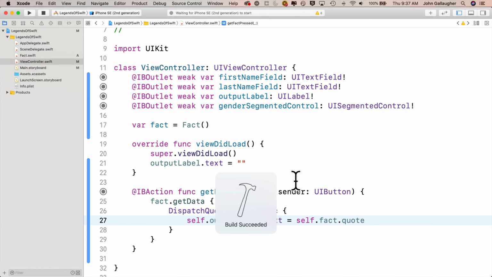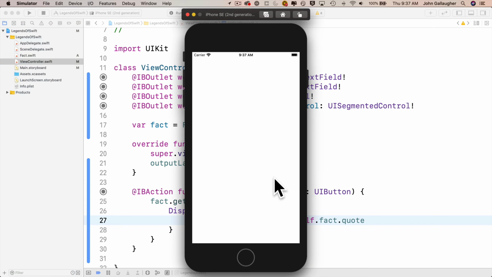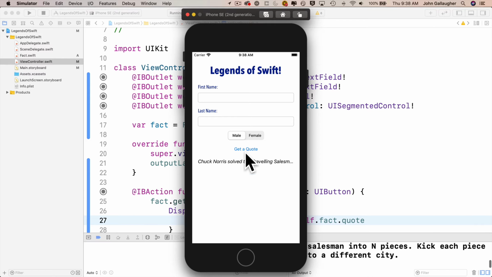Build succeeded. It's hammer time. The UI is looking good. Let's click get a quote. Hey, we see the results printed down below. We also see a quote here, but we get a ... at the end. Our label is not extending down below even though we set it to lines equal 0. We can click that a few times and we see that continues to happen.